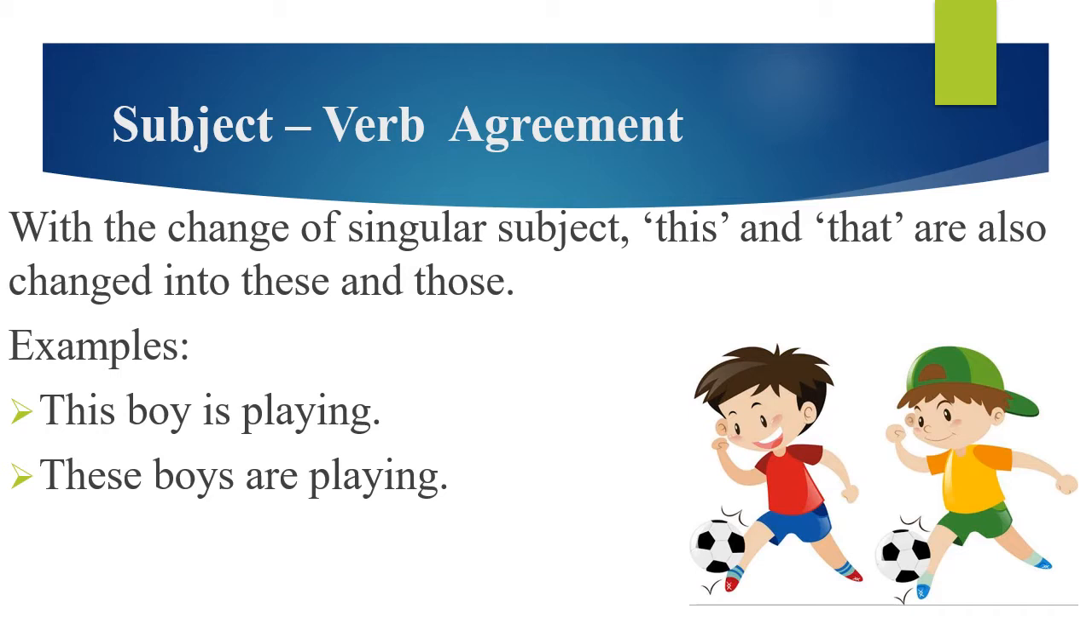We have used this. When the subject is plural, boys, we have used these. These boys are playing. Same, that boy is playing. Those boys are playing. So remember this thing, students, that when the subject is singular, if we have used this or that, when it will be its plural form, this and that will be changed into these and those.